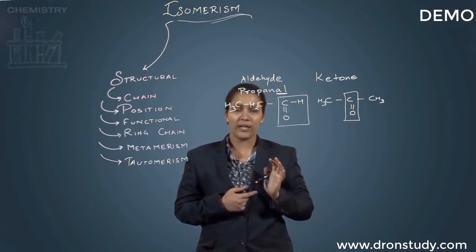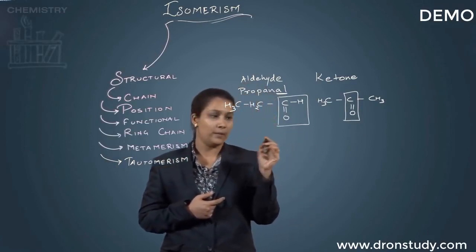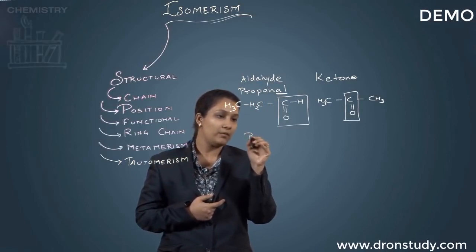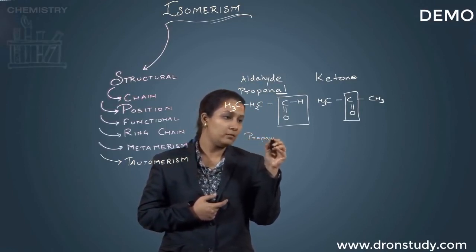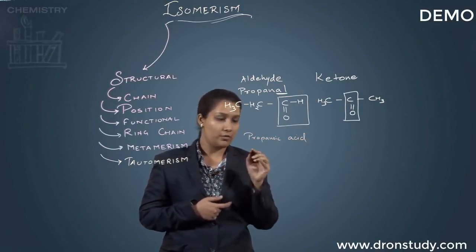Okay, now even if we take one more example of a carboxylic acid and an ester, in that case you can have, say, propanoic acid. Okay, so let's draw the structure.